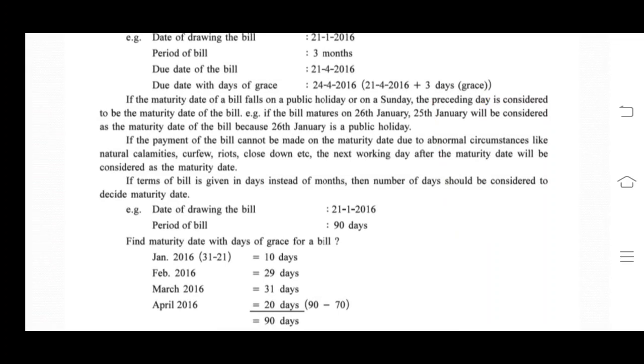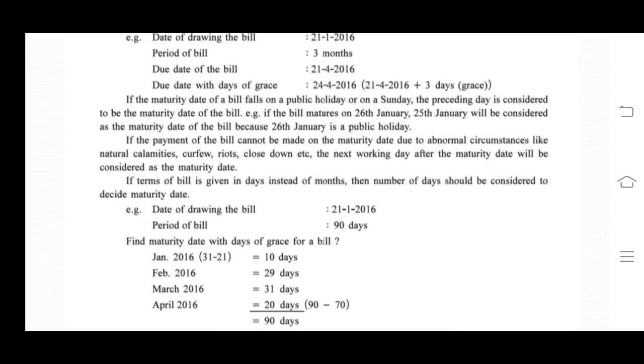Friends, so simply in the date of bill, period of bill is added, and then 3 days of grace are added which decide the maturity date. Now if maturity date is falling on Sunday or on a public holiday, then a day before that, the preceding day, will be considered as maturity date.